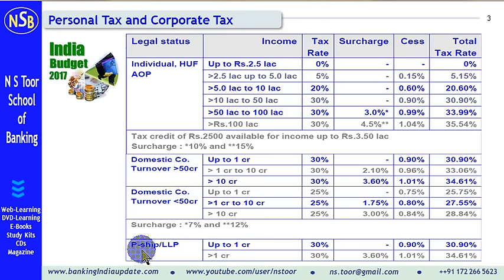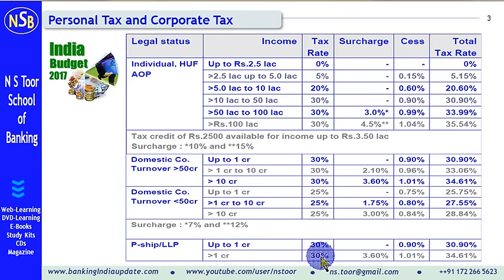As regards tax liability of partnerships and limited liability partnerships, so in their case, for income up to 1 crore, the rate is 30%. This is 3% education and higher secondary cess. So total liability is 30.90%. When income of these increases beyond 1 crore, then they are supposed to pay surcharge at 12%.